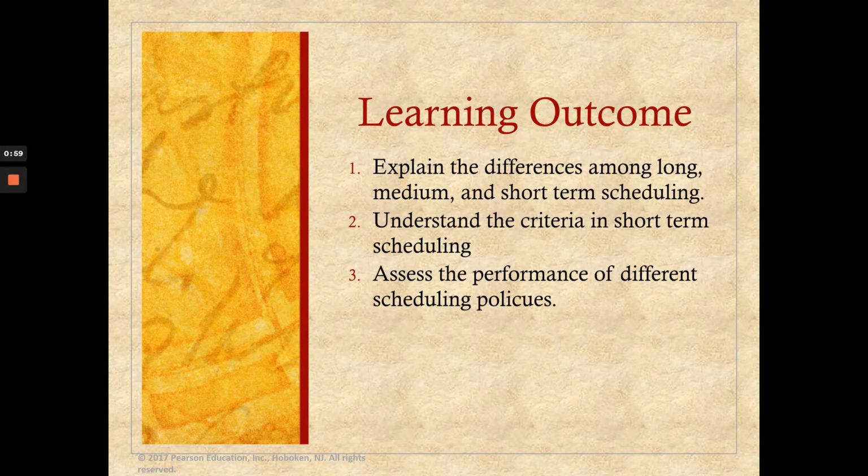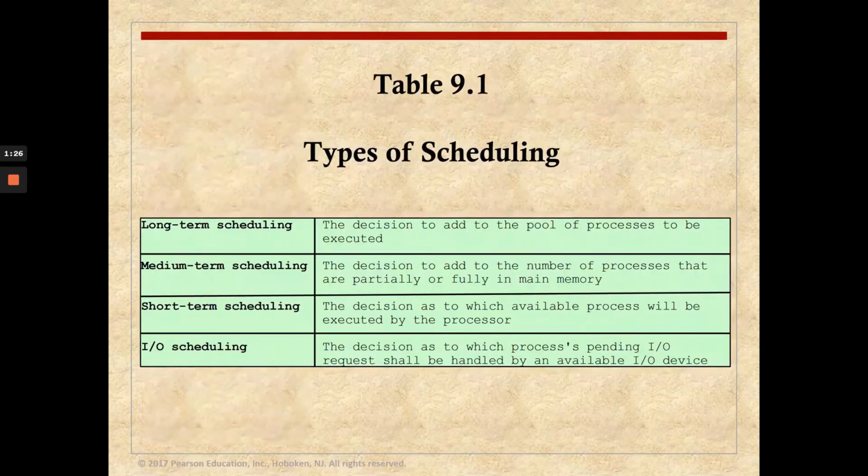So basically this is the key of uniprocessor scheduling, which is to assign processes to be executed by the processor over time. We need uniprocessor scheduling to allow fair share time, prevent starvation, allow efficient processing, and also to implement priority among processes. There are three types of uniprocessor scheduling: the long-term scheduling, medium-term scheduling, and also short-term scheduling.